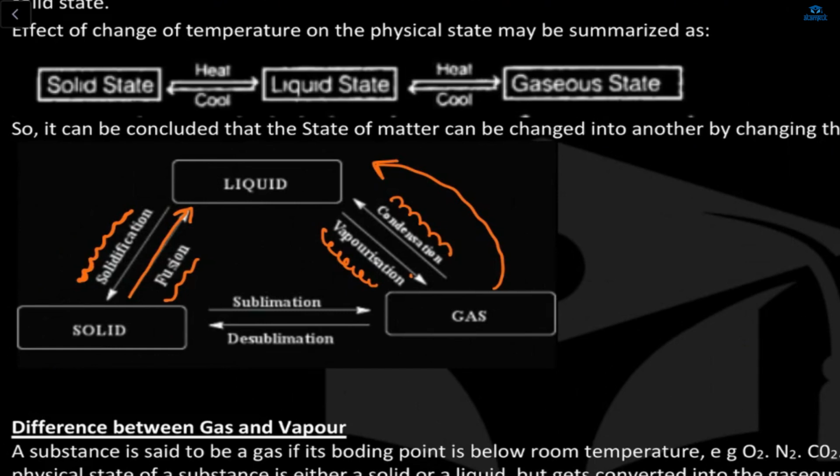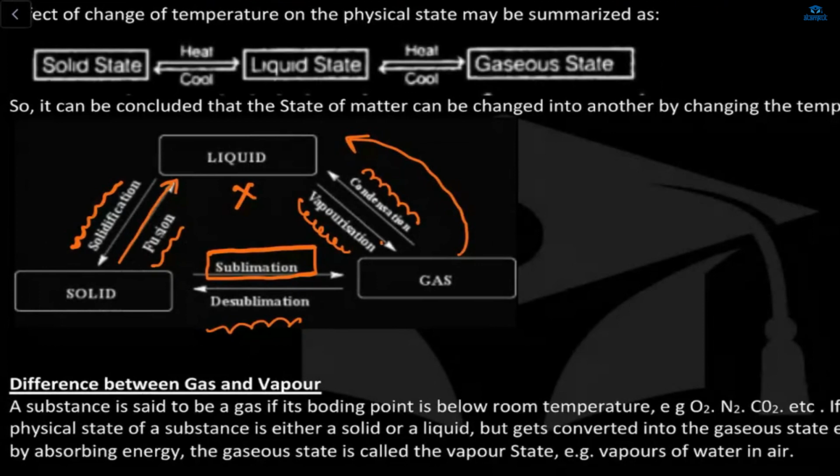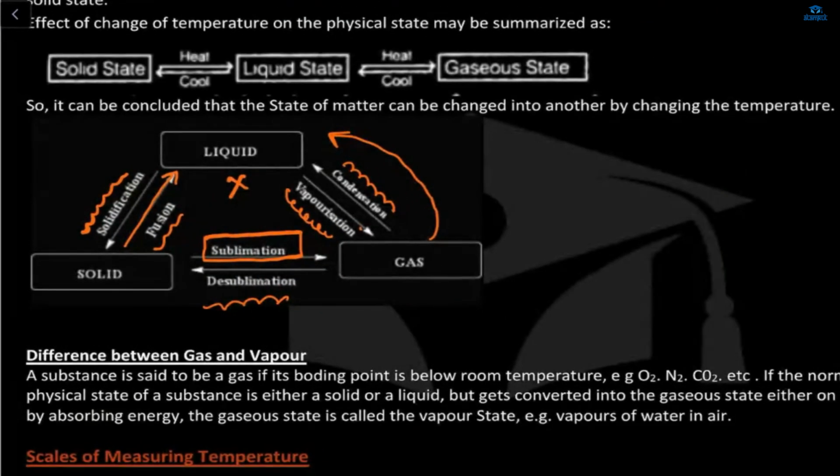And when solid is converting to gas, where liquid is not included, it is known as sublimation. And back from gas to solid is known as desublimation. We can also call it deposition.